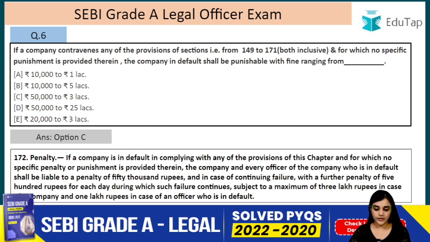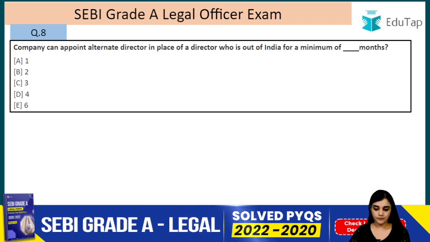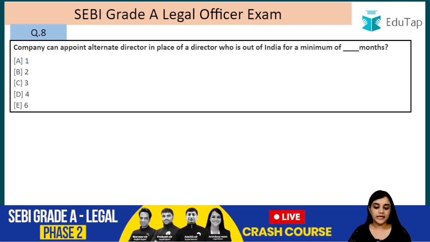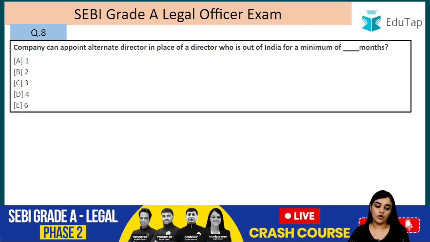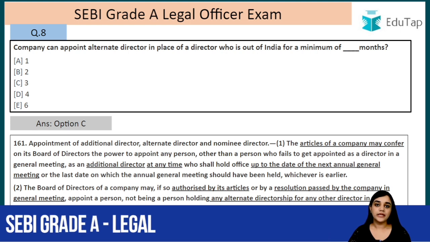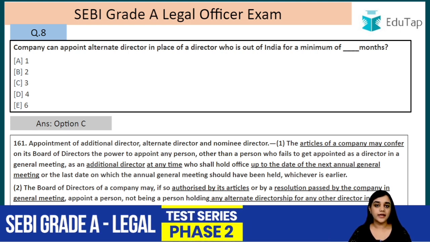Alright, moving on, question number 7. Company cannot appoint alternate director in place of director who is out of India for a maximum of dash months. The answer is C, that is 3 months. So basically under Section 161 there are 3 types of directors mentioned: additional director, alternate director and nominee director. So let's understand all these 3 directors.